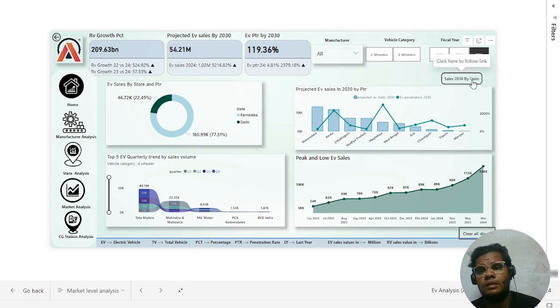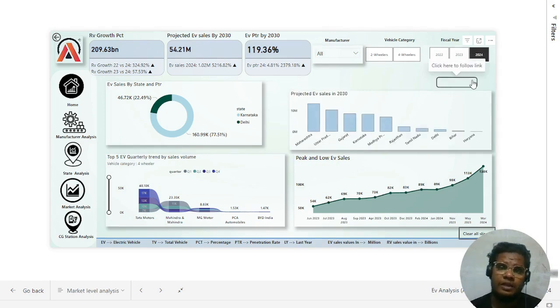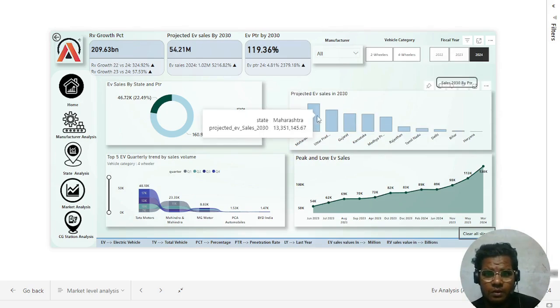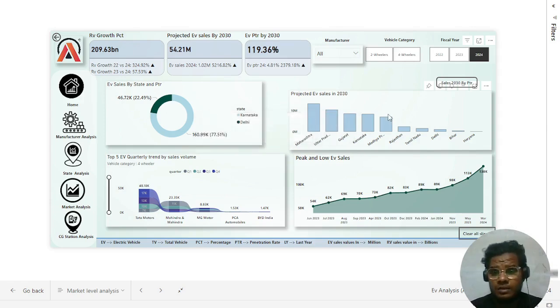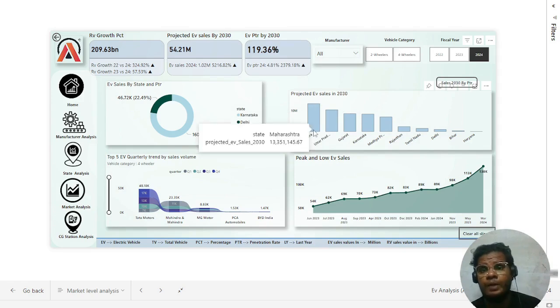And then here, projected EV sales in 2030 state-wise. Now here also Maharashtra is holding the first place, followed by Uttar Pradesh. In Maharashtra, around 13 million, then 10 million, Gujarat 8 million. These are the states holding that much of the EV sales that may happen in 2030. Okay, these are the things.